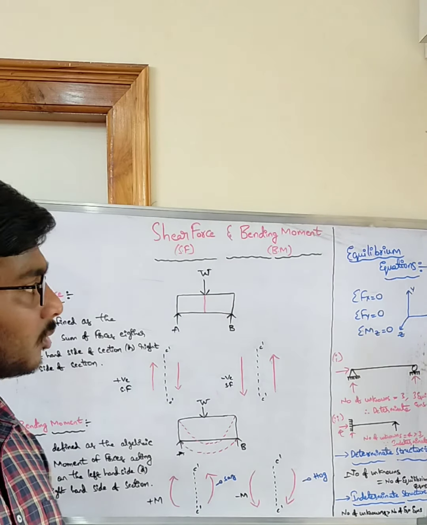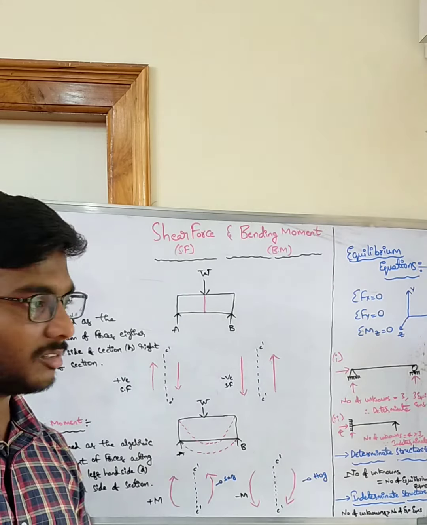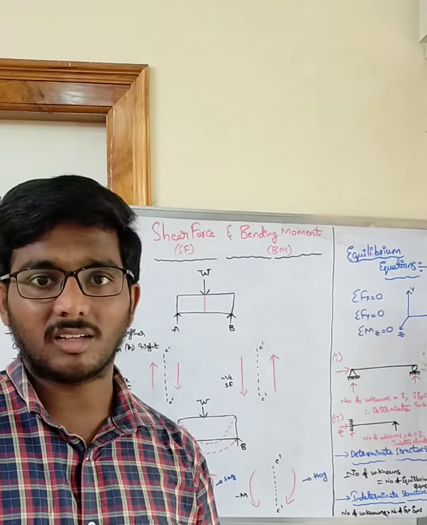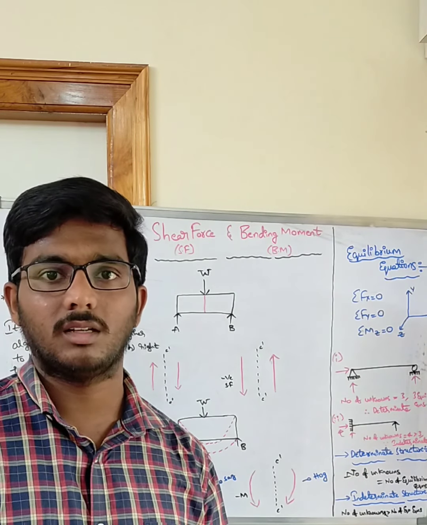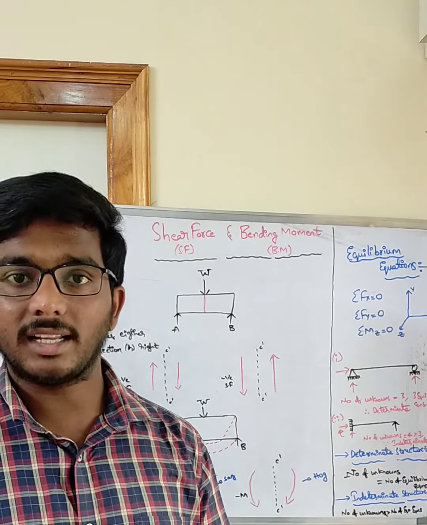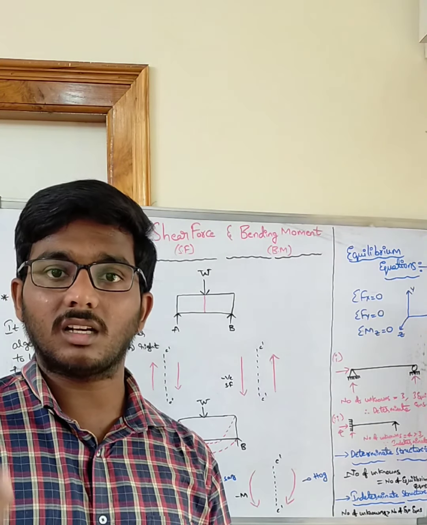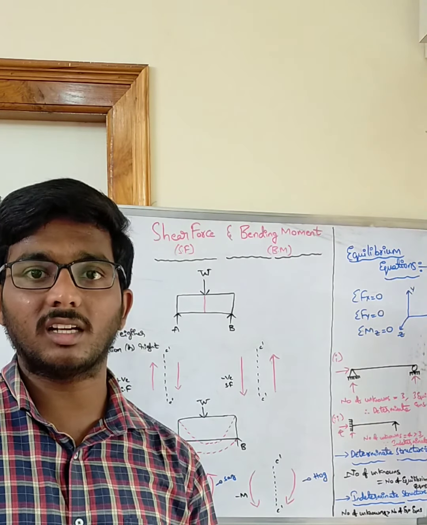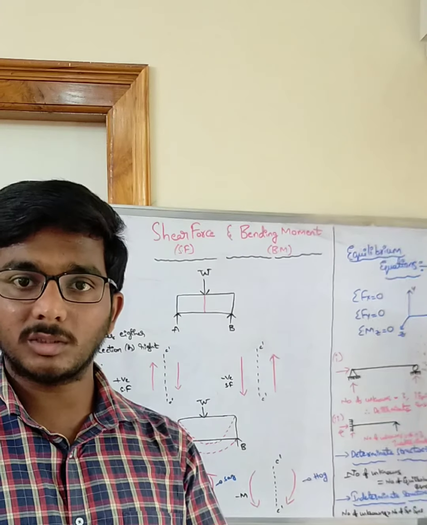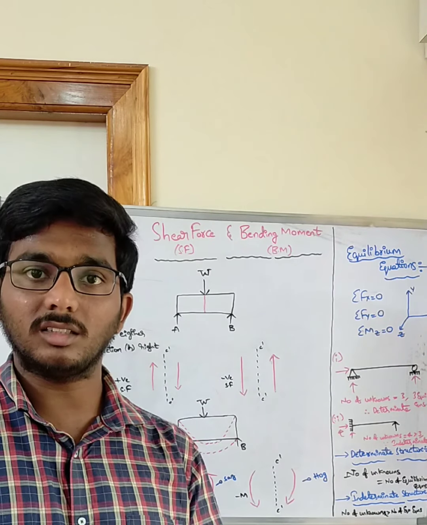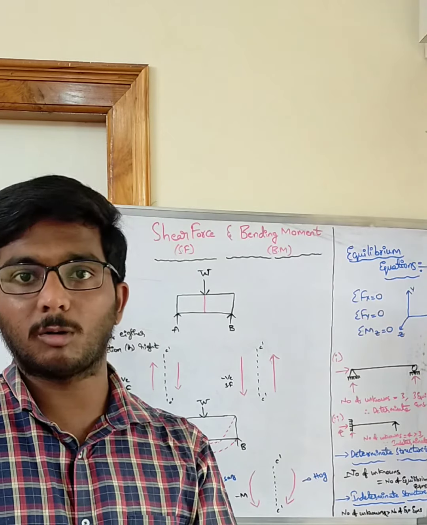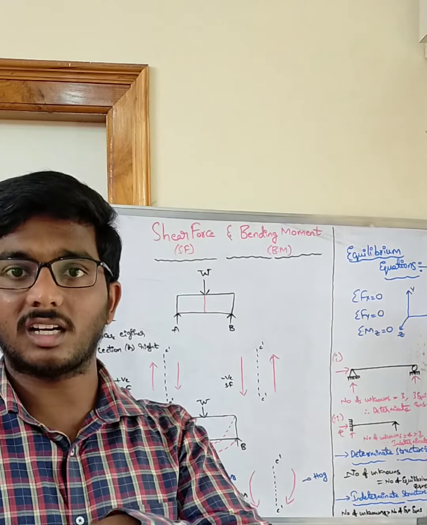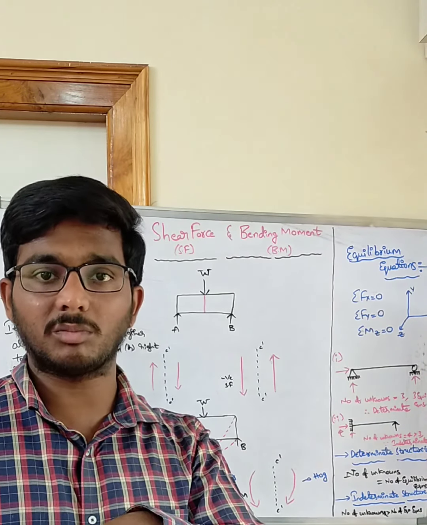For that purpose, you need to know equilibrium equations. Suppose you take a person sitting on a chair. The chair will not deform. That means the chair is getting an opposite and equal reaction to your weight, so that the chair is balanced and it is not broken, so that you are sitting on the chair. The opposite reaction can be more than your weight or equal to your weight. Then the chair will be stable. If the weight of the person is more than the resulting reaction from the chair, then the chair will break.